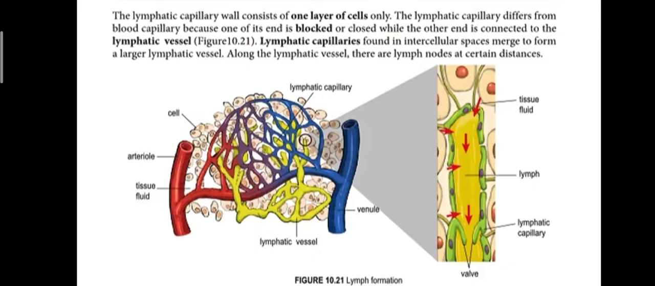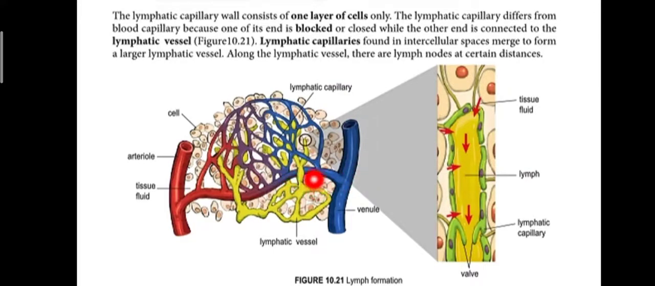Okay. So lymphatic capillary wall consists of one layer of cells only. The lymphatic capillary differs from blood capillary because one of its ends is blocked or closed, while the other end is connected to the lymphatic vessel. Okay, look at figure 10.21.